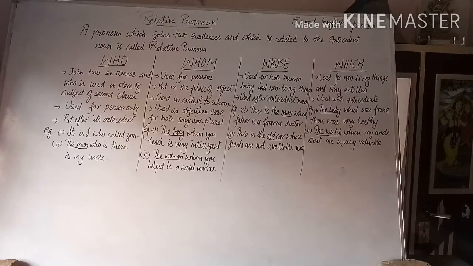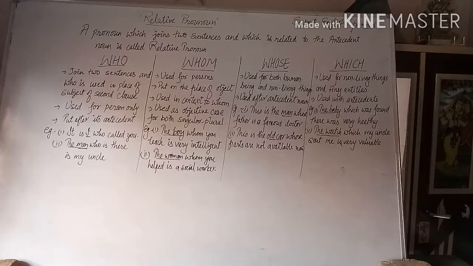Next, the relative pronoun which is used for non-living things and tiny entities, like infant babies, little entities whose gender we cannot define. It is used with an antecedent, singular or plural, that doesn't matter.